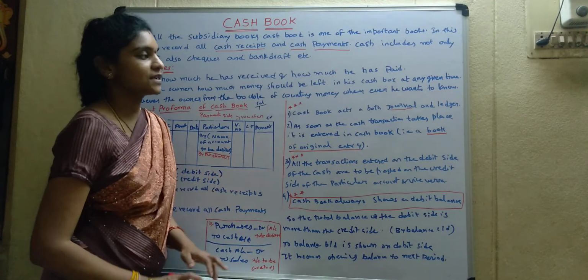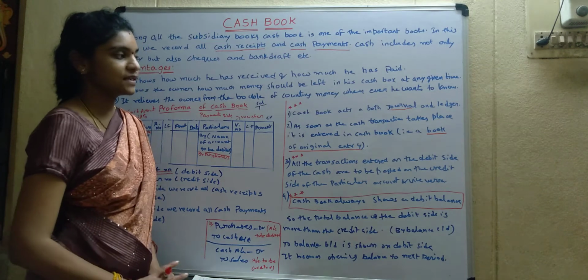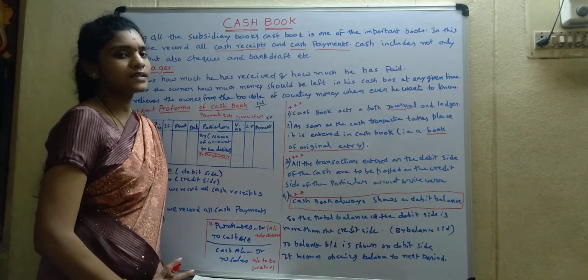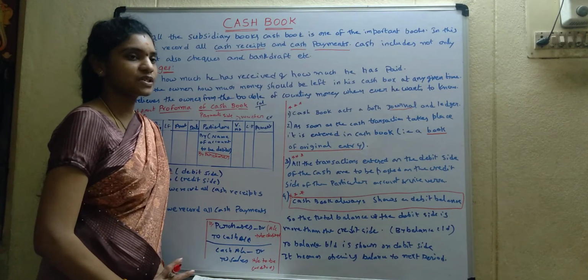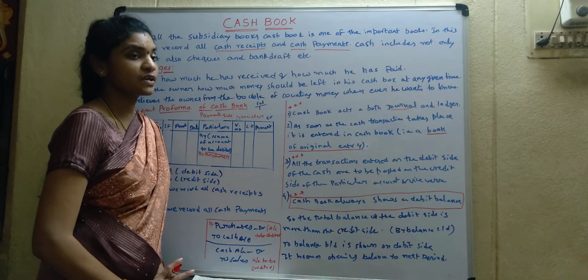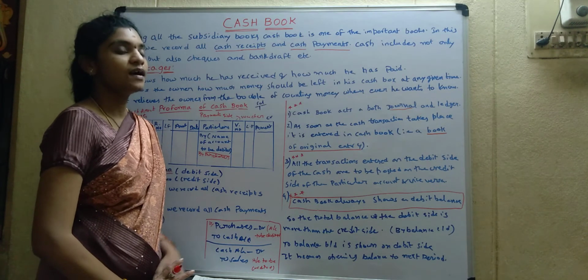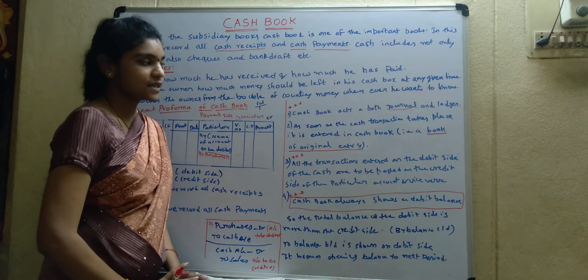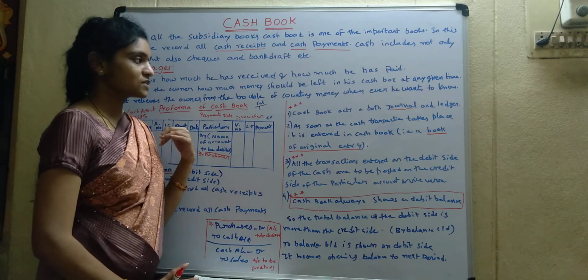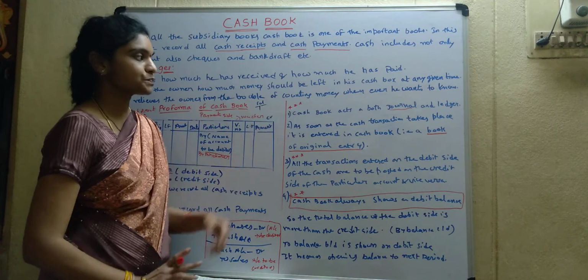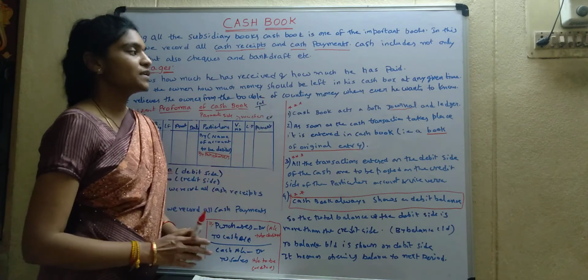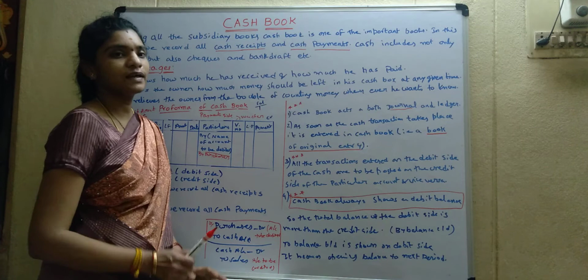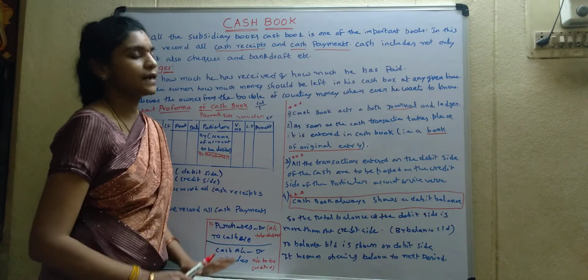As soon as a cash transaction takes place, it is entered in the cash book. We record only cash transactions. That's why the owner must be able to know the availability of cash at any time.